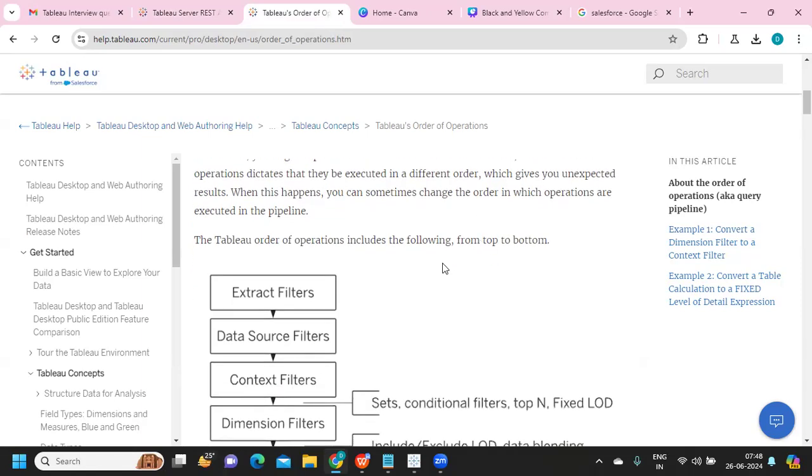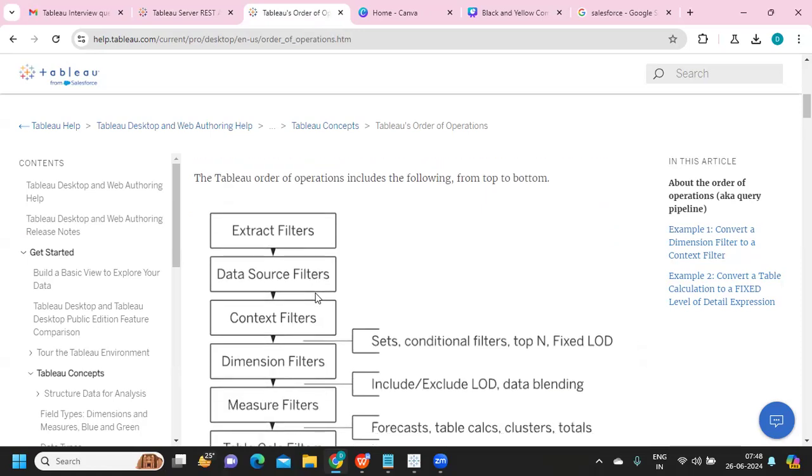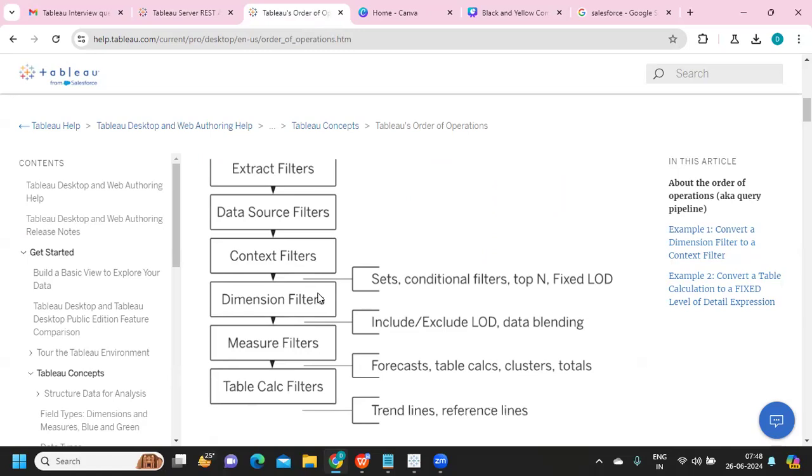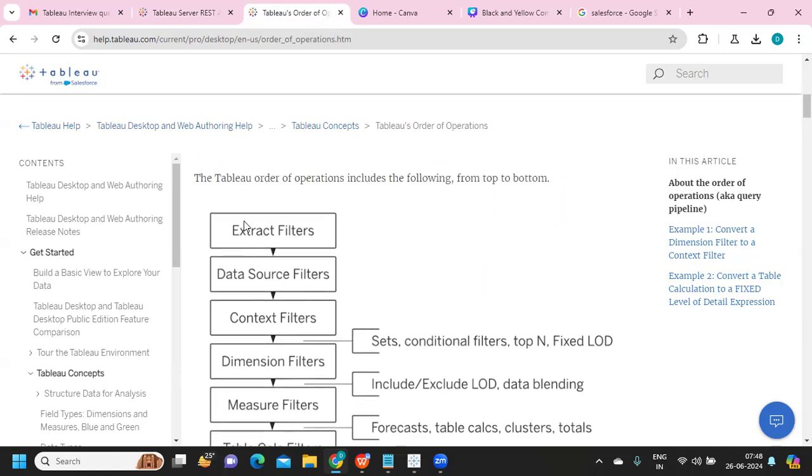We have extract filters, data source filters, context, dimension, measure and table calculation filters. These are the different filters available. The first filter that will get executed is the extract filter. On top of that, the next filter that will get executed is data source filters. Extract filters are different from data source filters. You can consider these two as the first, because not all data sources have extract filters, only a few. If it is a live database, then obviously we will use data source filters, right?